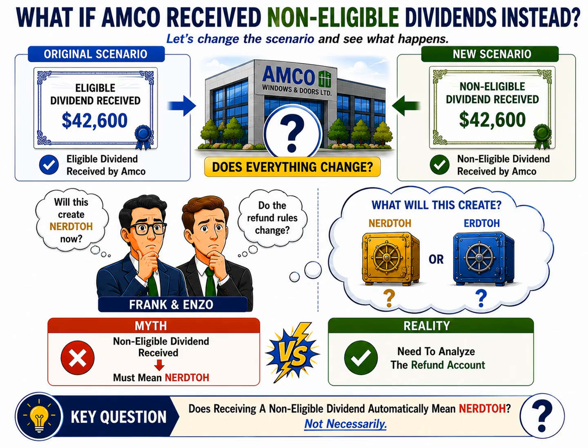The key takeaway from this slide is simple. Receiving a non-eligible dividend does not automatically mean that NERDTOH will result. Before jumping to conclusions, we must identify the actual refundable tax account created by the transaction. Only then can we determine which refund rules apply. In the next slide, we'll uncover the real answer and see why the refund account, not the dividend received, is the factor that ultimately controls the tax planning outcome.